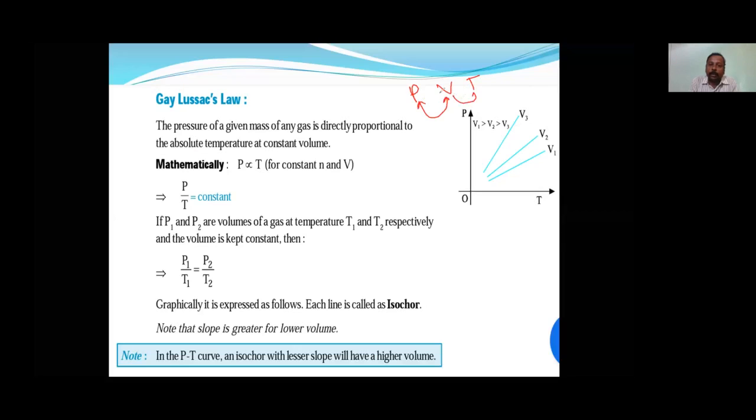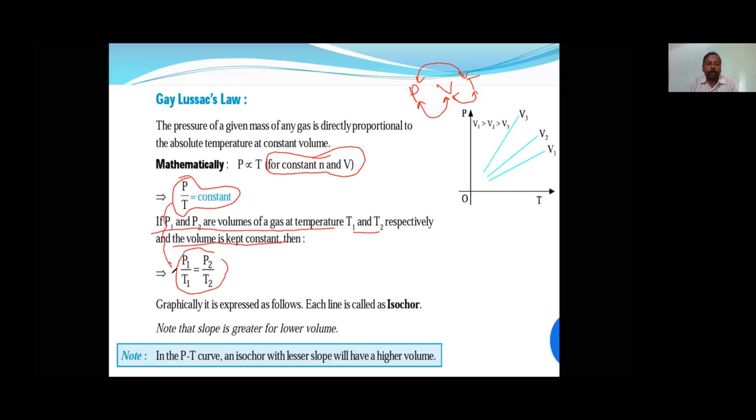This was given by Charles' law. Now it will be given by whom? Hamilton's law or Gay-Lussac's law. Okay. So Gay-Lussac's law is a relation between pressure and temperature. Here the moles or mass of the gas must be constant and volume also must be constant. So P by T is equal to constant. If P1 and P2 are the pressures of the gas, and T1 and T2 are the respective temperatures, with volume kept constant, then P1 by T1 is equal to P2 by T2.